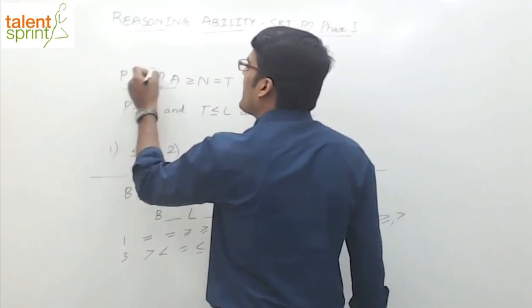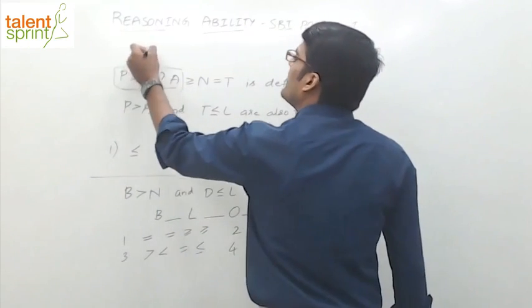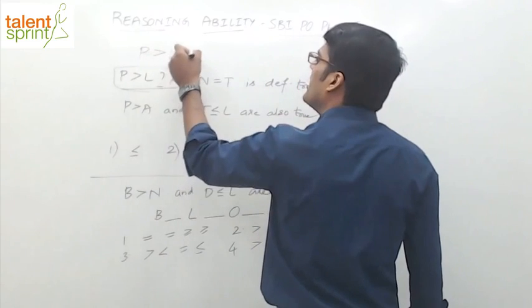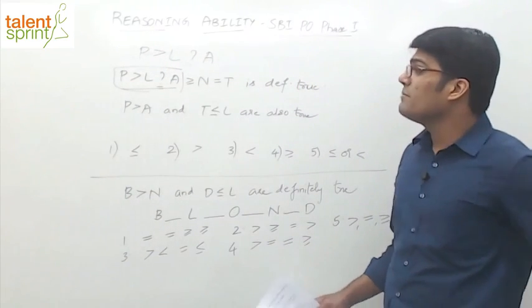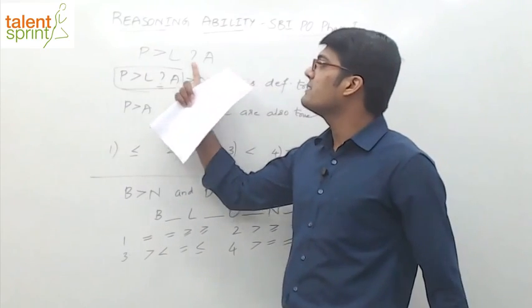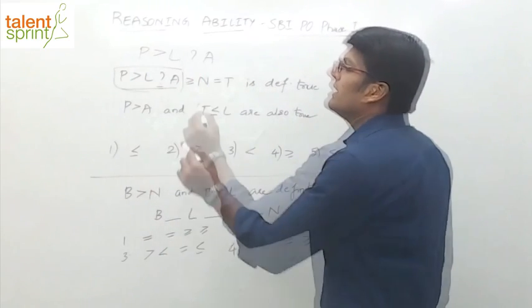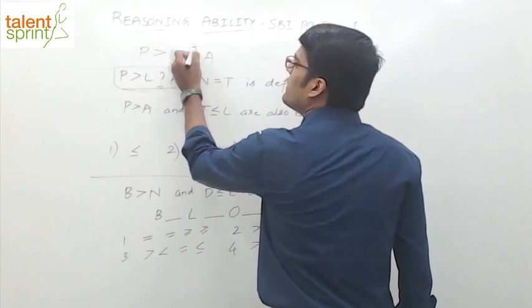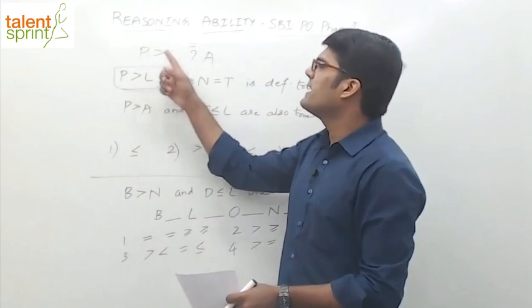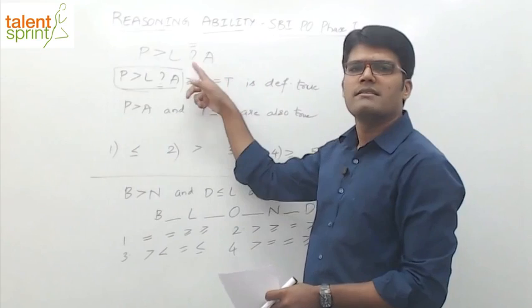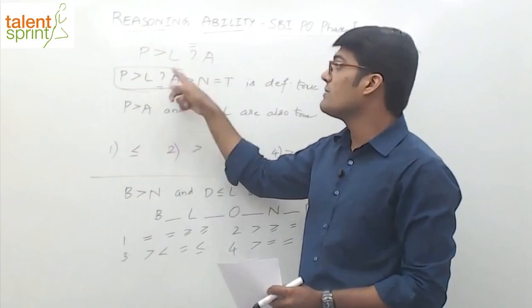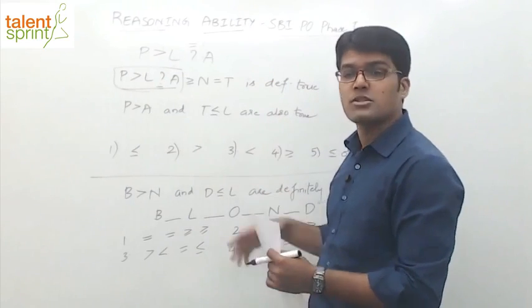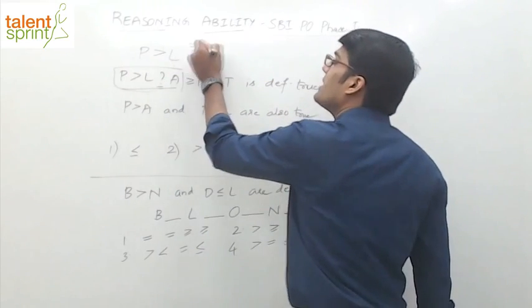Now, if you look at only this part here, what does it say? P greater than L, question mark, A. Now, when can P be greater than A? What are the possible cases in which P can be greater than A? See, can the question mark be equal to, first of all? Yes. So P is greater than L, L equal to A. So if P is greater than L, we can say P is greater than A. So question mark can be equal. That's one possibility.